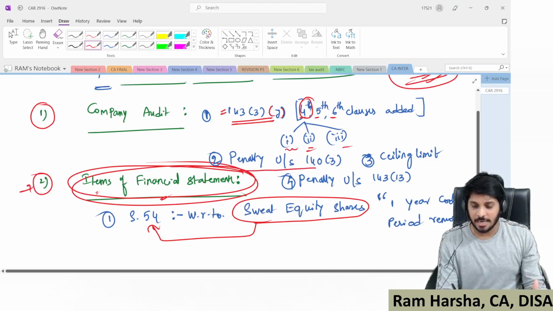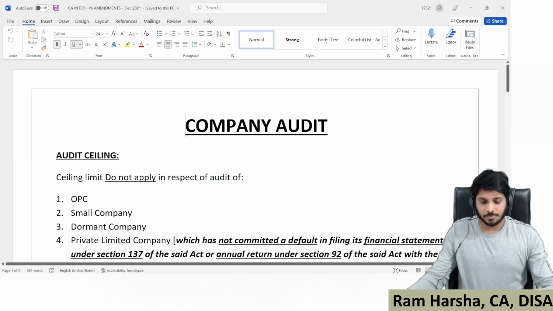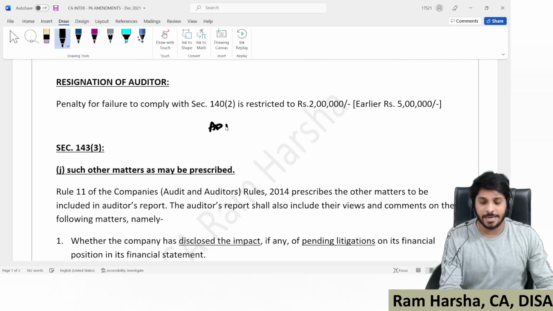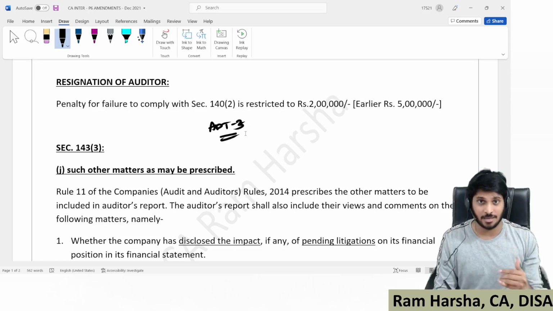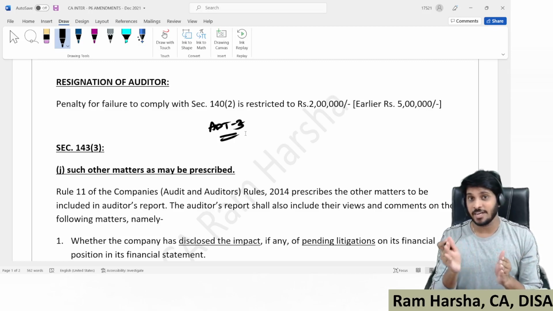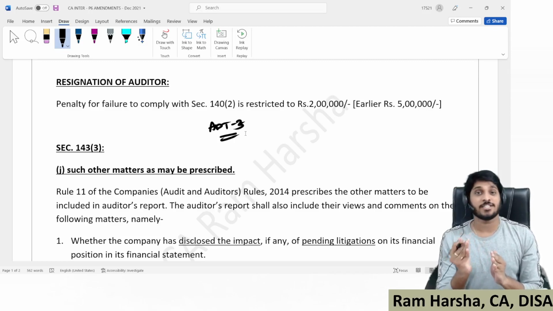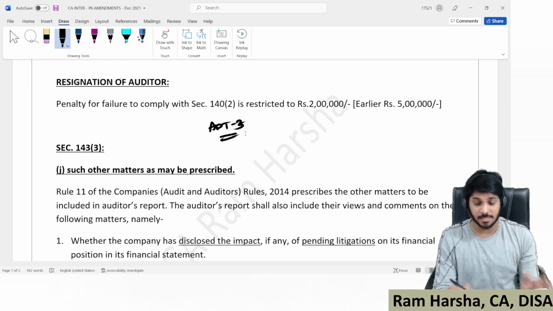Next, penalty under 140 subsection 3. This is regarding resignation of auditor. Earlier, when the auditor resigned, he had to file an ADT3 form with the ROC within 30 days of the resignation. If he did not file, there is a penalty, fixed and variable. The fixed penalty is 50,000 rupees or the auditor's remuneration, whichever is lower.